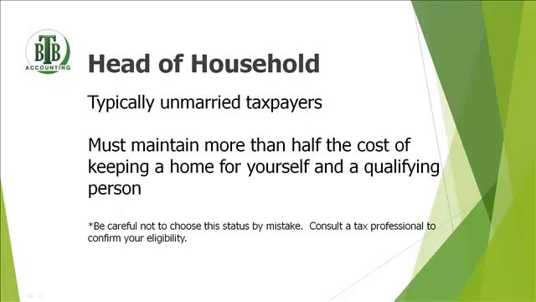The last filing status is head of household, and this one is often abused. So I'm going to try to talk about it as much as I can in this short video. But typically, this status is for unmarried taxpayers. So if you're not married and you are paying for over half of the cost to keep up a home for yourself and another person. So it doesn't necessarily have to be your child, but they do have to be a qualifying person, and that's another video.